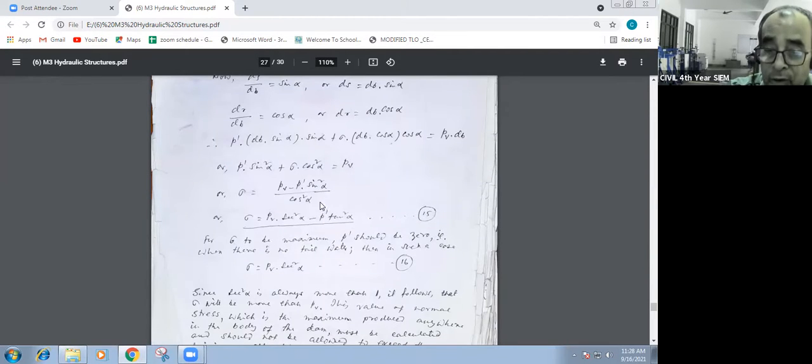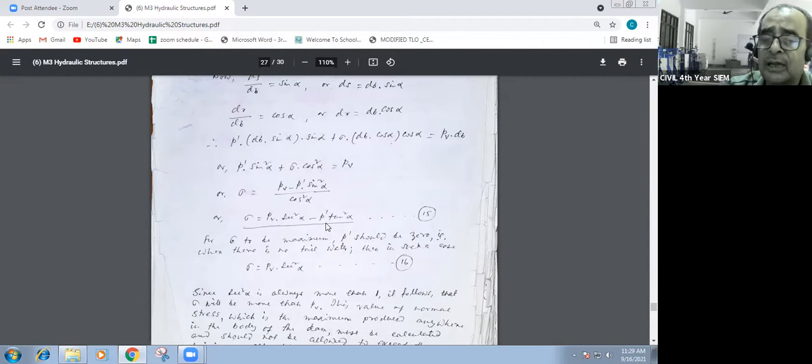This equation is a very important equation. When the numerical will be coming, what is the value of the normal stress sigma? This is PB into sec square alpha minus P dash into tan square alpha. The P dash tan square alpha term has come because of the tailwater. If no tailwater is there, sometimes no tailwater is there, you have to analyze it like that.